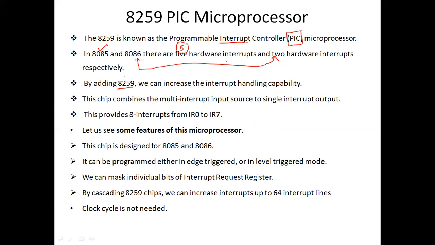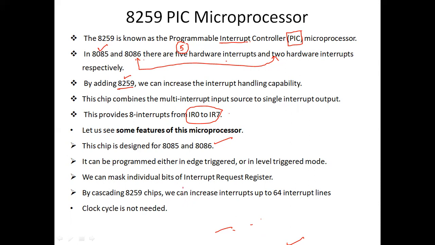By making use of this 8259, we can increase the interrupt handling capability so that many interrupts can be handled. It provides 8 interrupts, from IR0 to IR7. So what are the main features of this chip? This 8259 chip is mainly designed for the 8085 and 8086 microprocessors.